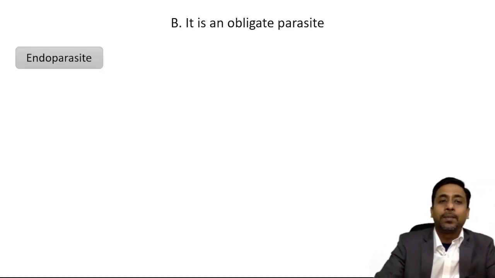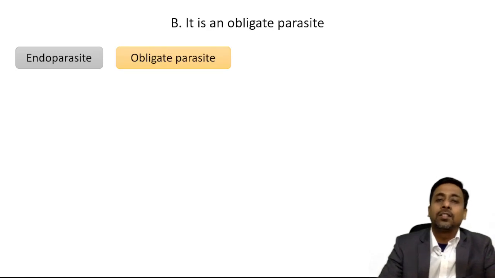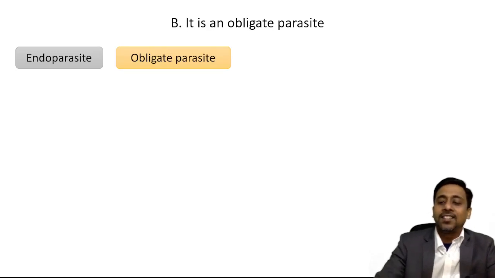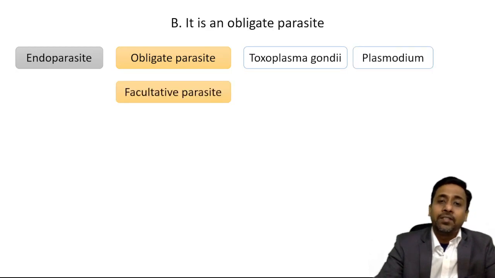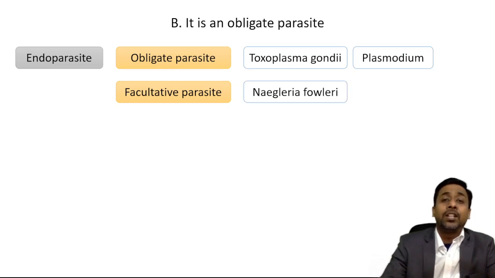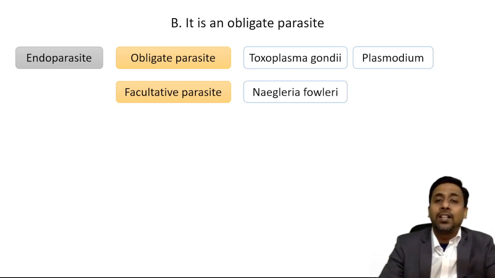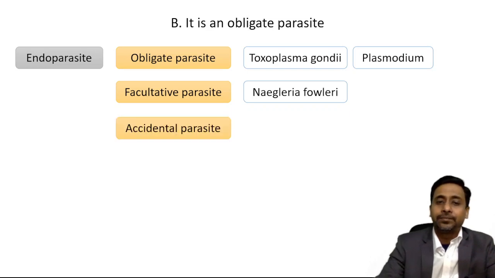And what is an obligate parasite? An obligate parasite is one that cannot survive outside the host, such as Toxoplasma gondii and Plasmodium. A facultative parasite can survive outside the host as well as inside the host, and a very good example is the free living amoeba, that is Naegleria fowleri, Balamuthia mandrillaris and Acanthamoeba.